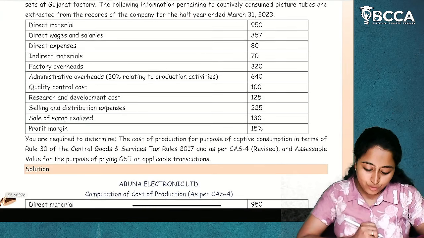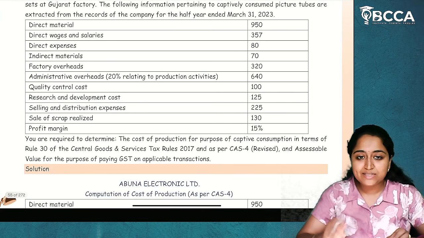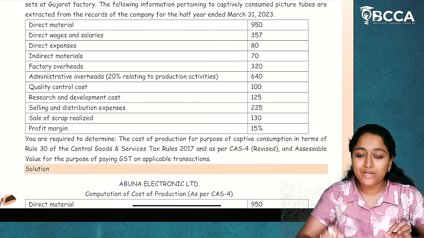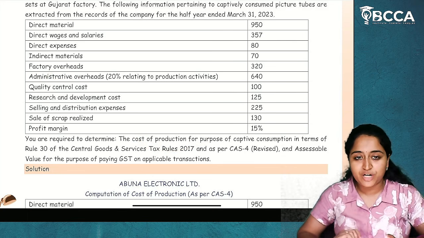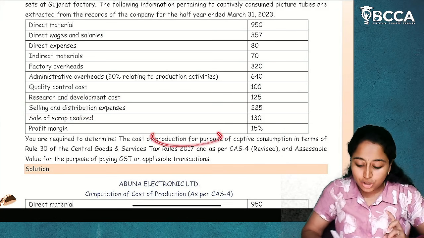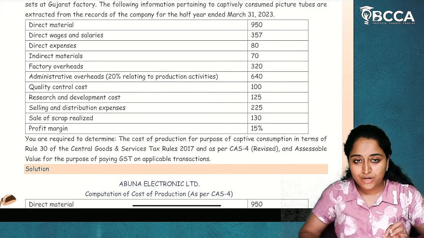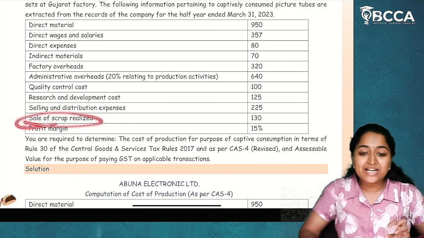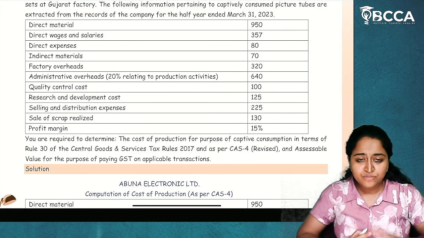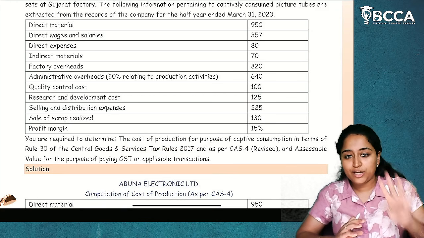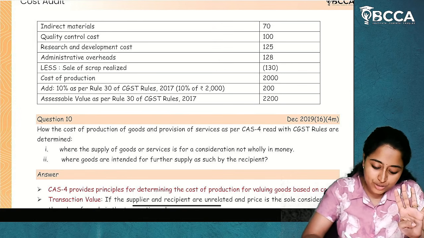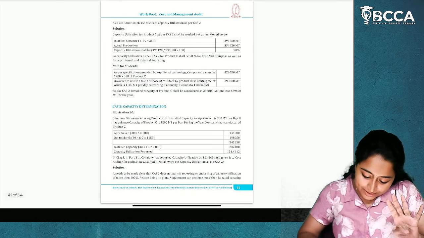And then you have to write the administrative overheads point. Note that administrative overheads related to production will only be considered when calculating the cost of production. You have to write that. And selling and distribution expenses will not form part of cost of production. You have to write that. And then sale of scrap realized will be reduced from the cost of production. You have to write these 4 note points. I hope it is clear. These note points are very, very important.